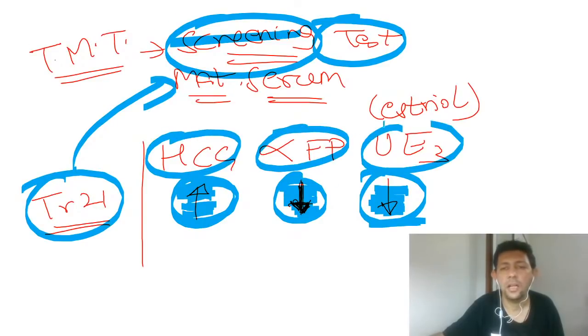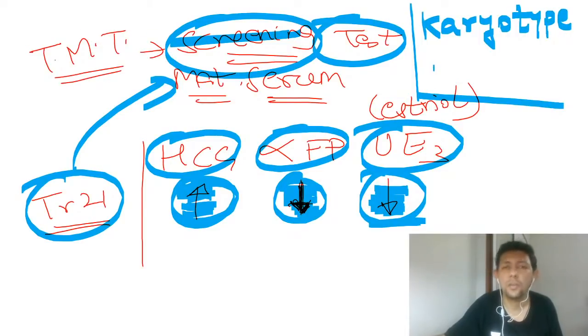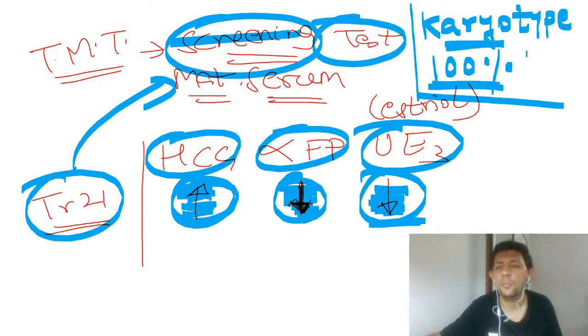HCG, alpha fetoprotein, unconjugated estriol. Now, which is the only test in the whole world which is a confirmatory test? Yes, karyotyping. You may have got 46 chromosomes. We want to detect a baby with 47 chromosomes. So karyotyping is 100% confirmatory. If I want to do a confirmatory test, then it has to be karyotyping of the baby only.